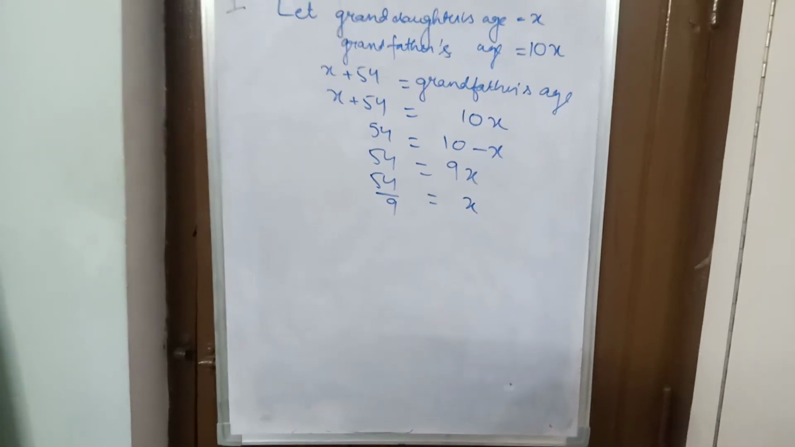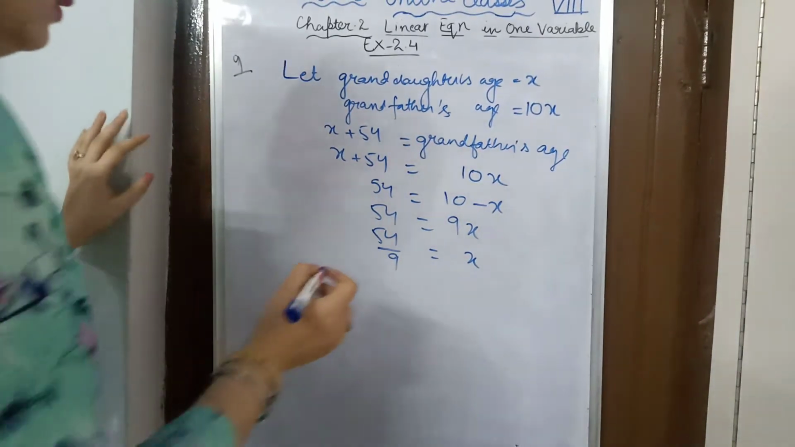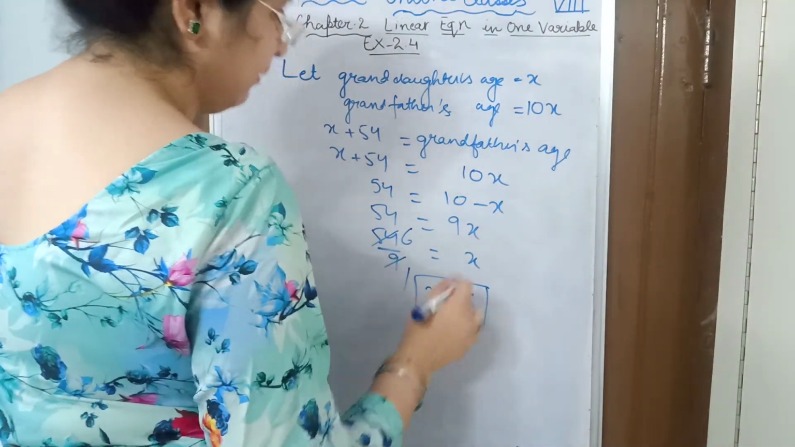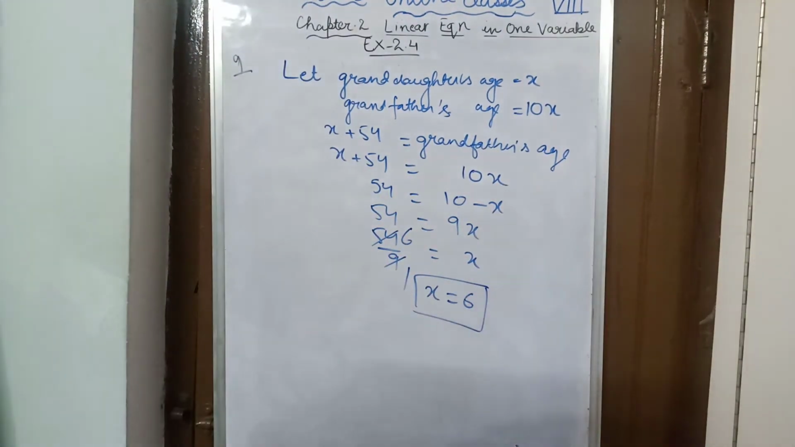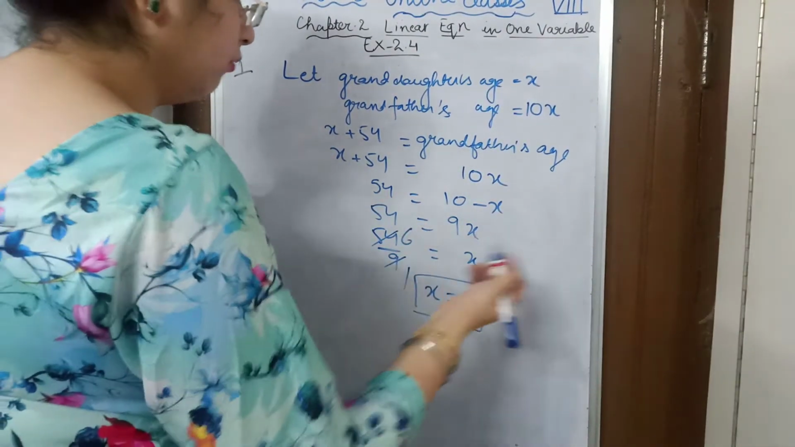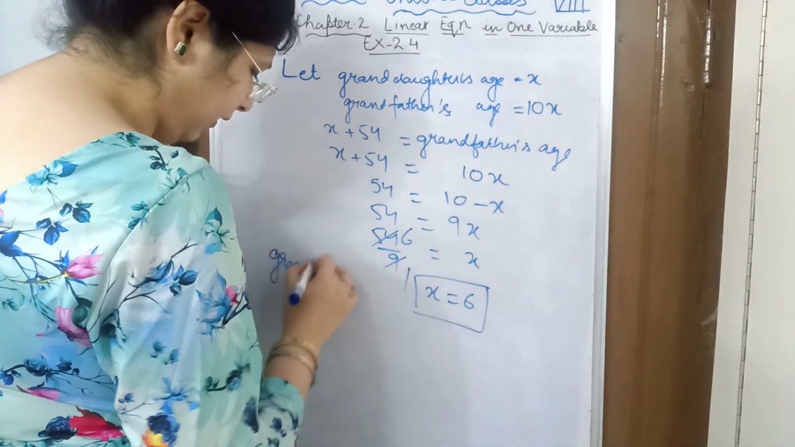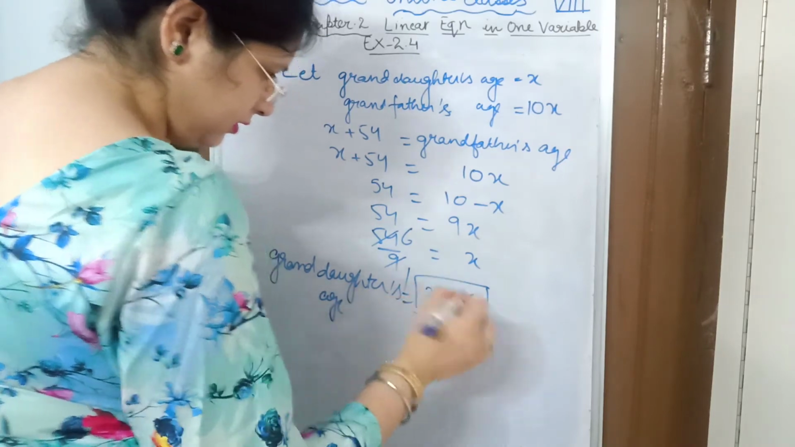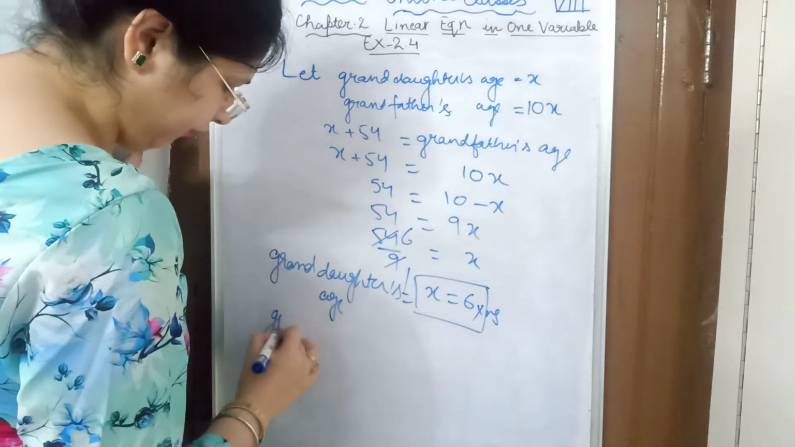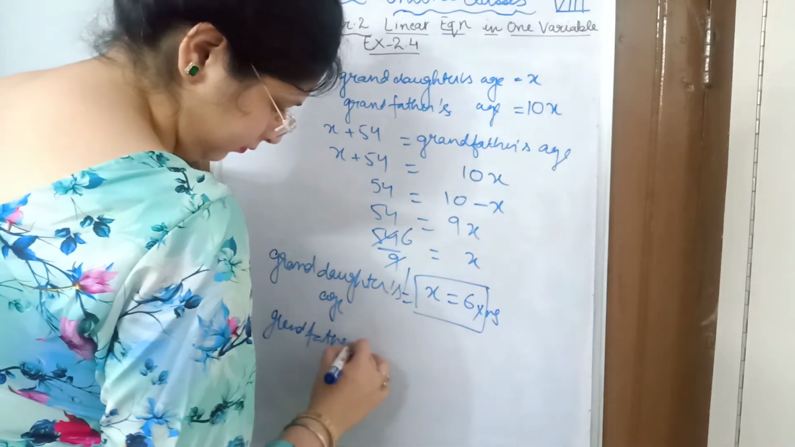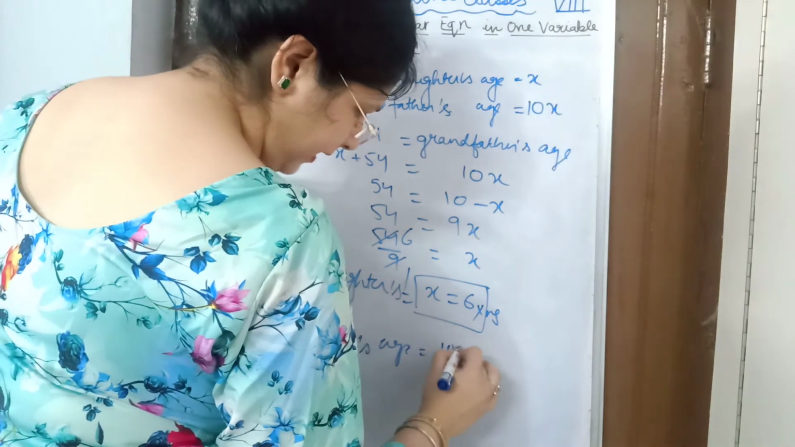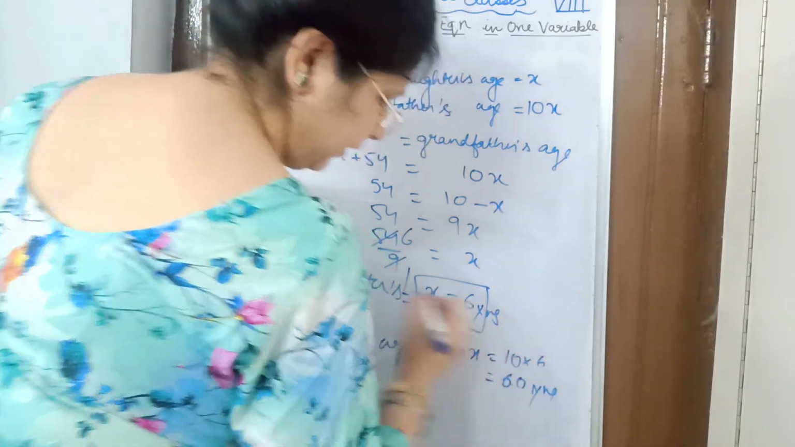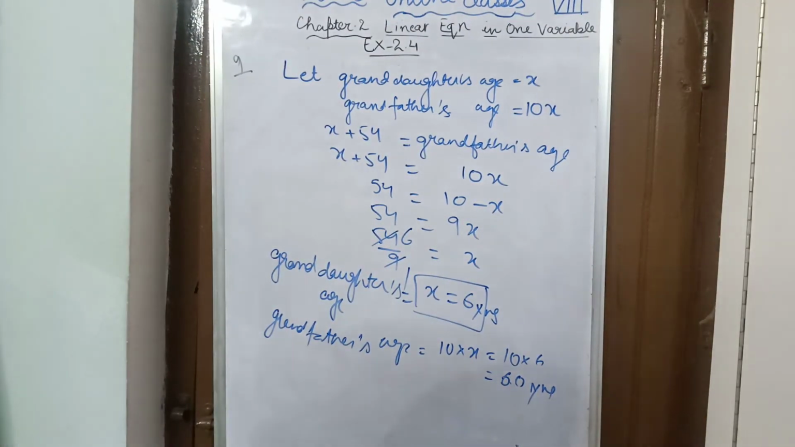Clear? Is it clear or not? Yes. So 9 ones are 9, 9 sixes are 54. So the value of x is 6. That means the granddaughter's age is 6 years old and the grandfather's age is 10 into 6, which is 60. So the granddaughter's age is equal to 6 years and the grandfather's age is equal to 10 into x, that means 10 into 6 is equal to 60 years. Clear? 60 years. Okay, very easy question.